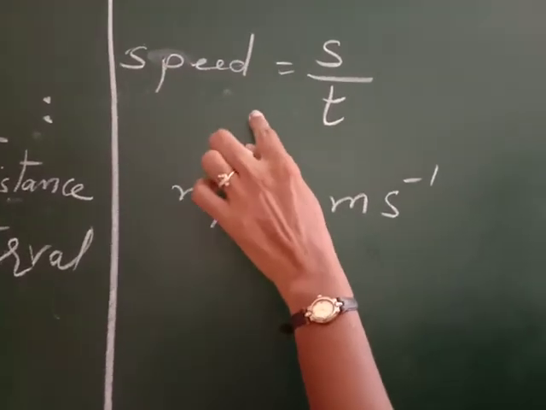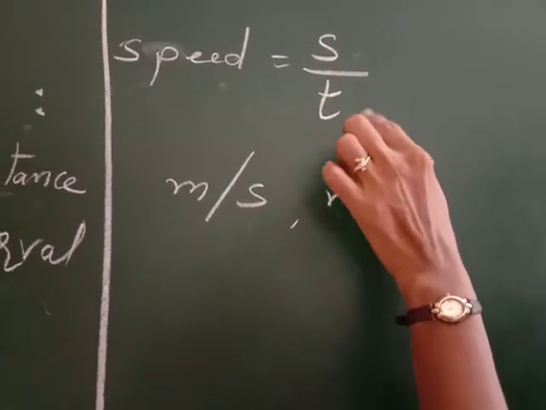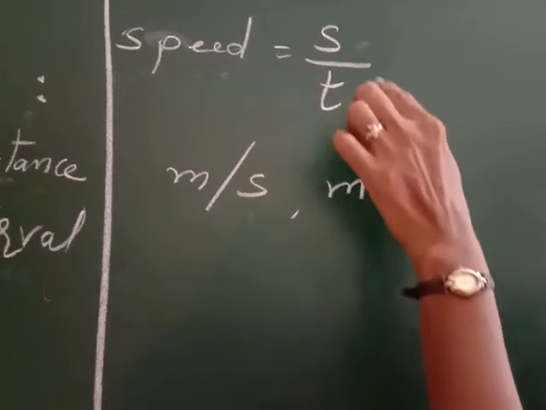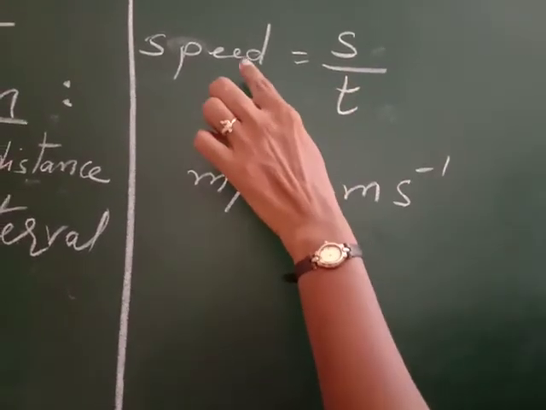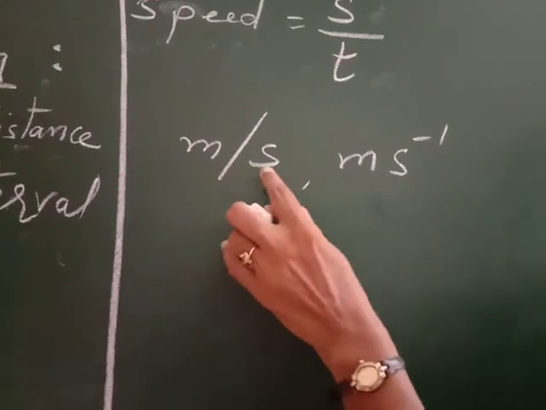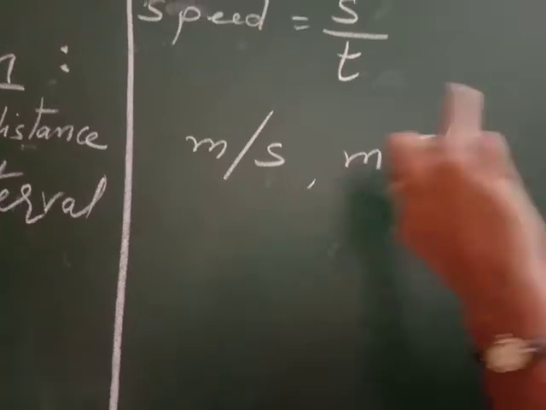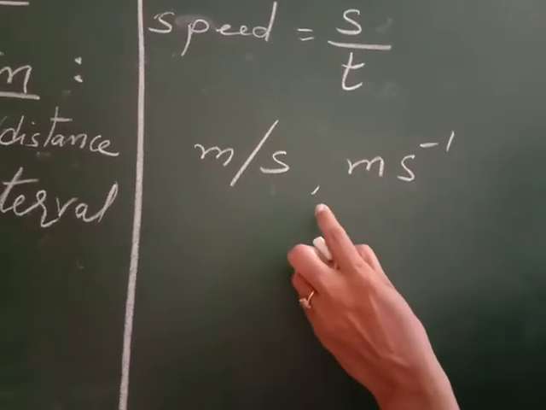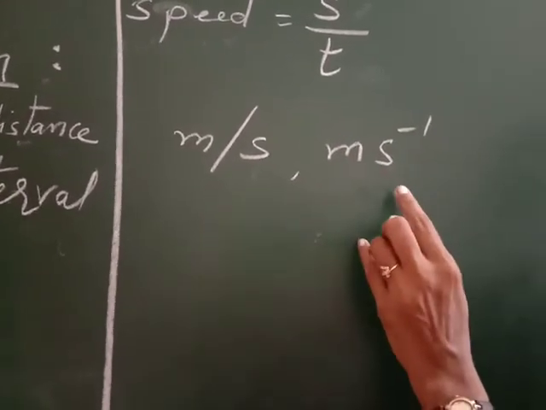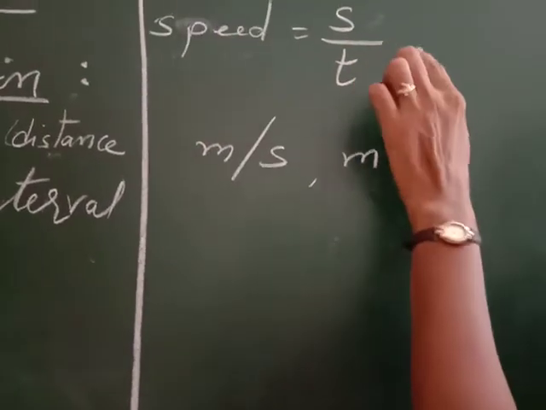Let us learn about speed and average speed. Speed is defined as the ratio of distance upon time, or we say that the distance covered per unit time is known as speed. Its SI unit is meter per second. It can be written as meter second inverse. The big speeds are measured in kilometer per hour and the small speeds are measured in centimeter per second. So this is about speed.